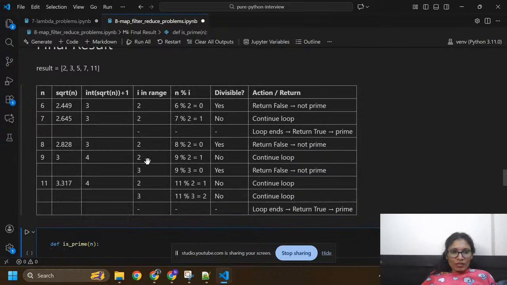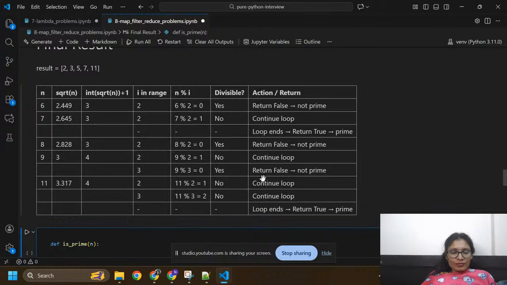Again, I'm going to take 9, which is divided by 2. And this is also not divisible, so we can continue again. Again, I'm going to take 9, which is divided by 3. We can check with 2 and 3. So yes, it is divisible by 3, so return false because it is not a prime number.